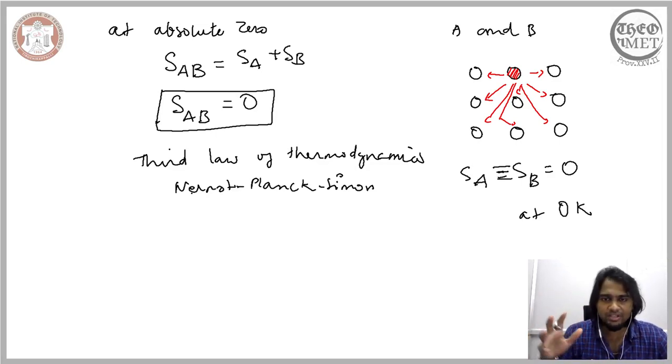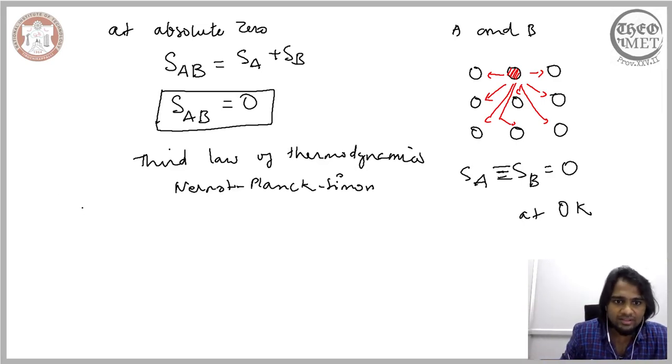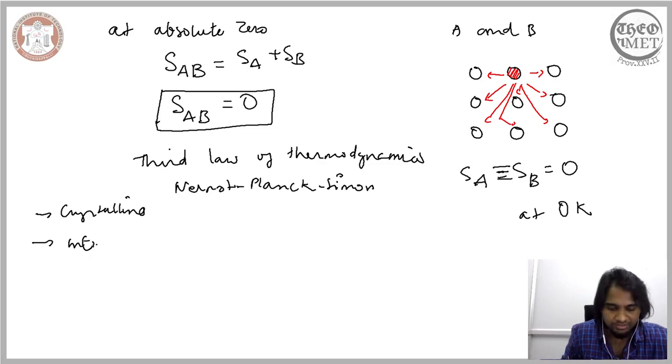elements present in it, irrespective of that, if these conditions are satisfied, one is it is crystalline, and secondly, the second condition that needs to be satisfied is the internal equilibrium with temperature.